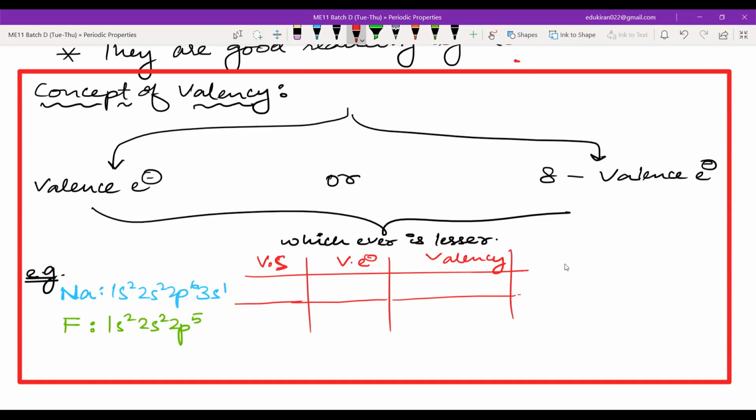The maximum number of n in the electronic configuration. The maximum value of n in the electronic configuration. Yes, you can turn the mic off. Okay, so what is the maximum value of n in sodium? What is the maximum value of n, Mazia?